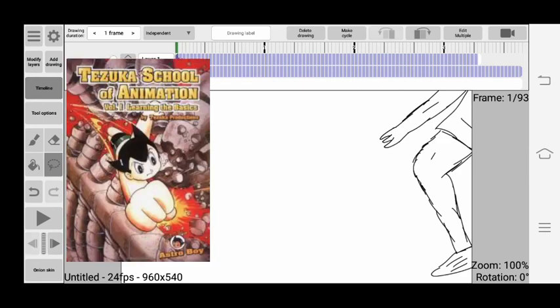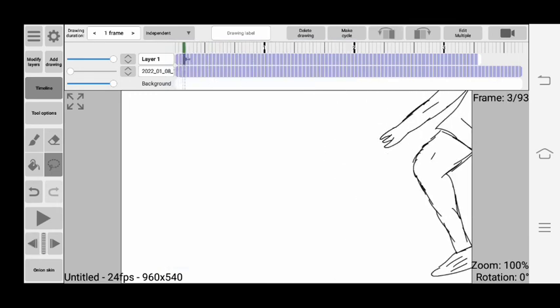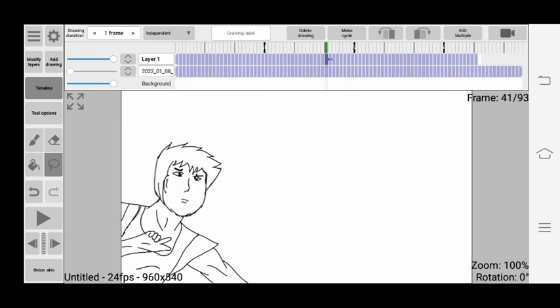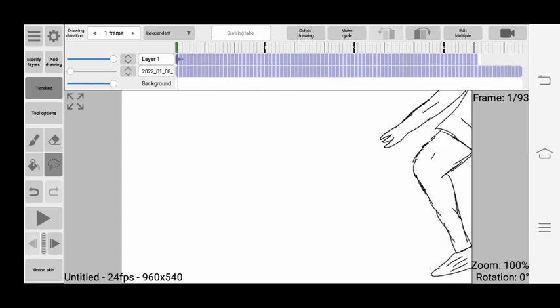So that is it for today's video. If you want to learn more about animation, I can recommend some books such as Tezuka School of Animation and Animator's Survival Kit. And I want to give you a pro tip as well. While you are doing such realistic and advanced animation, you should always keep in mind that the volumes of things should always be equal. They should be consistent. Otherwise, it will not look right.